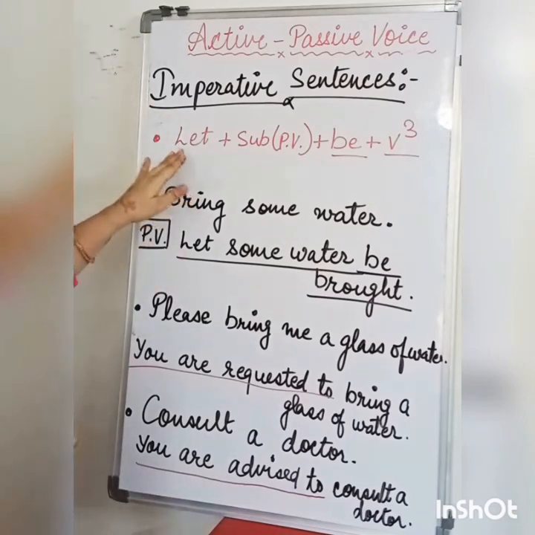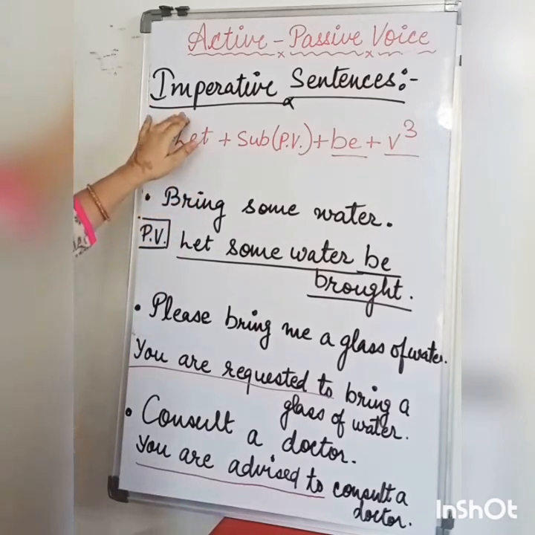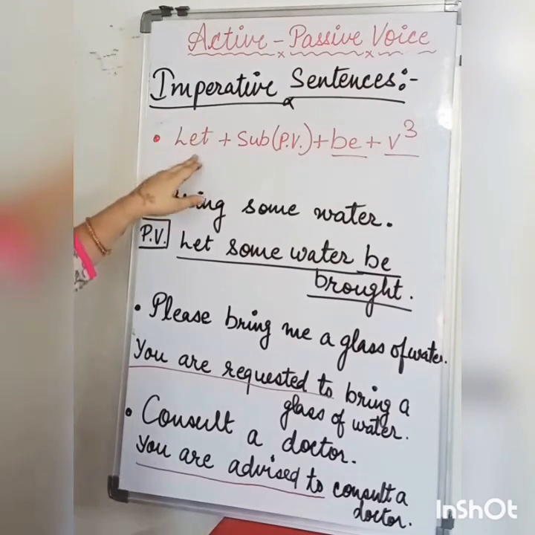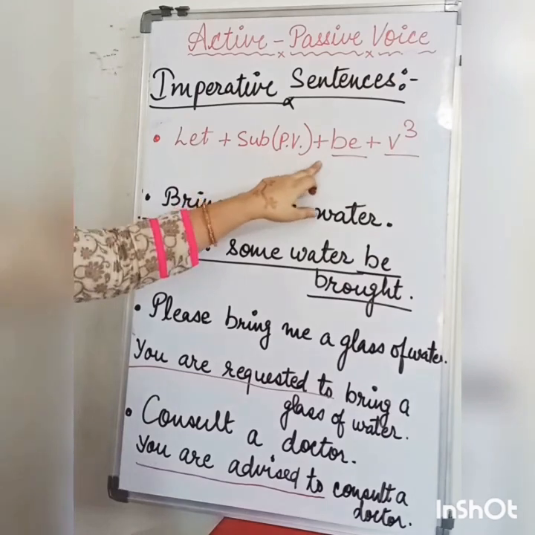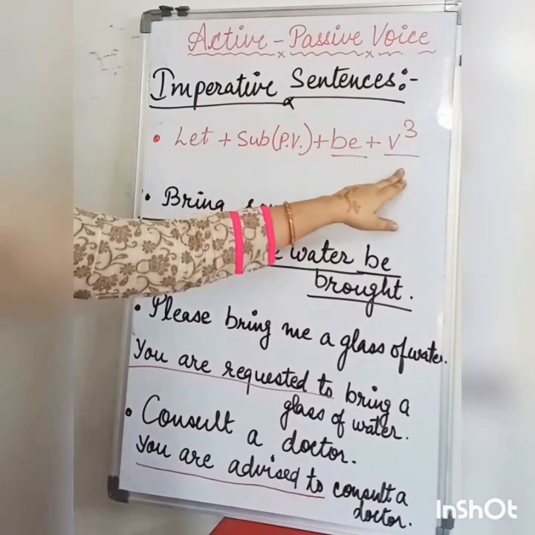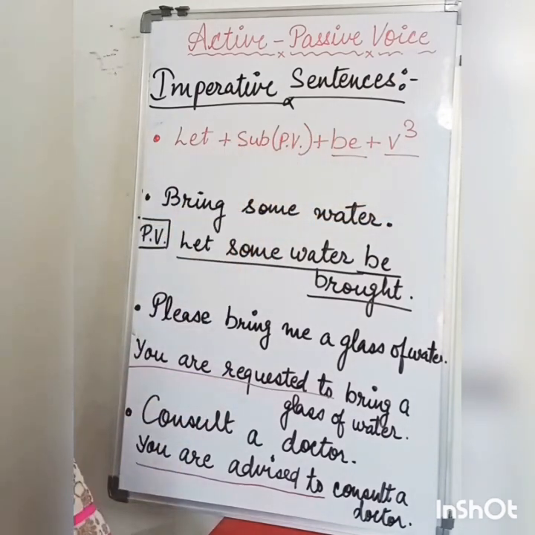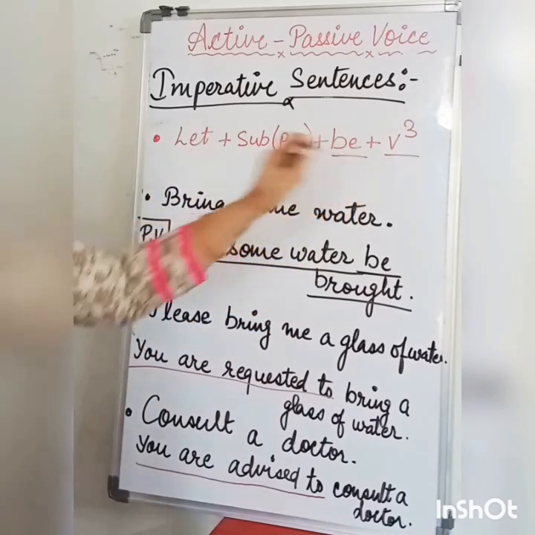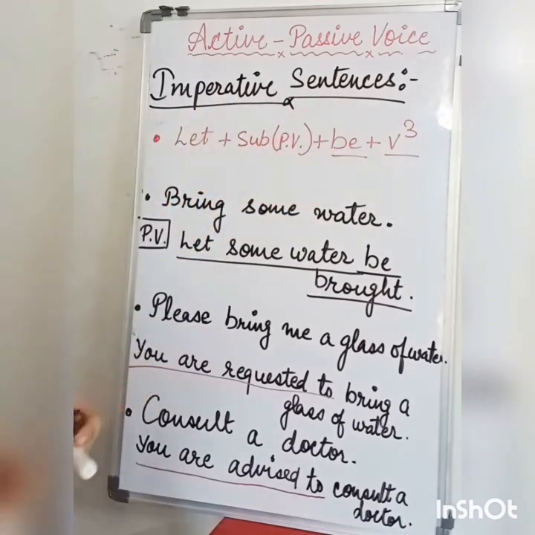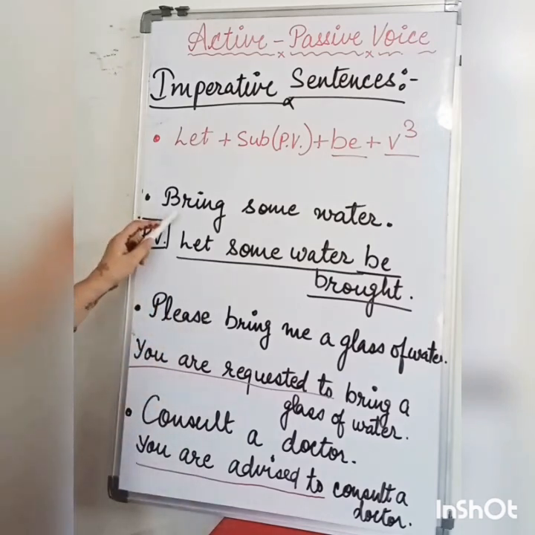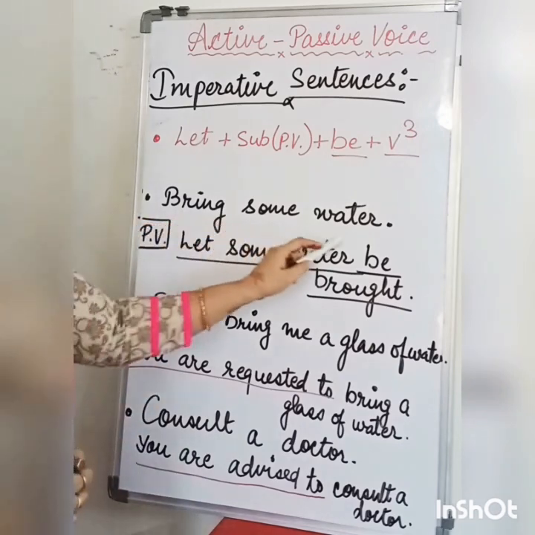So the structure for these sentences in passive voice is let plus subject in passive voice plus be plus third form of the verb or past participle form of the verb, right? So this is your structure for imperative sentences. We use let plus be plus third form of the verb, or we can have some other ways also, we will discuss later.